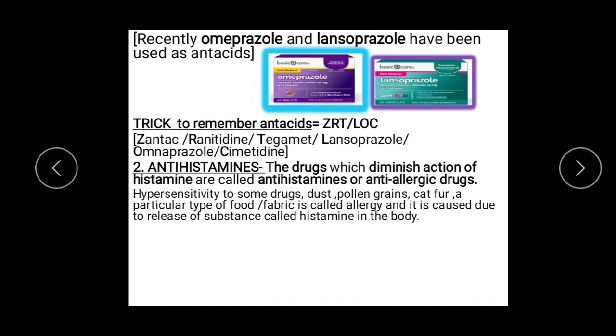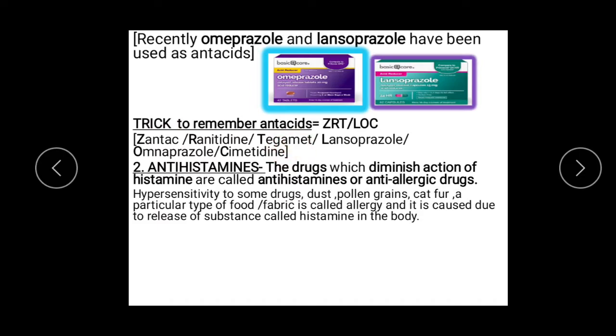Now you know that at LOC, the army people are there. At LOC we have the army people, and they have a slogan, Zinda Rahe To Milenge, ZRT, and LOC you remember. Z for Zantac, R for ranitidine, T for Tagamet, L for lansoprazole, O for omeprazole, C for cimetidine. This way you can remember all the names of antacids.